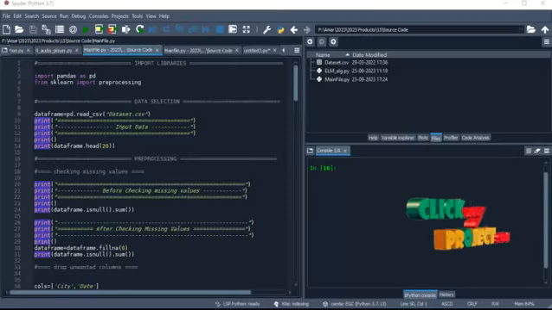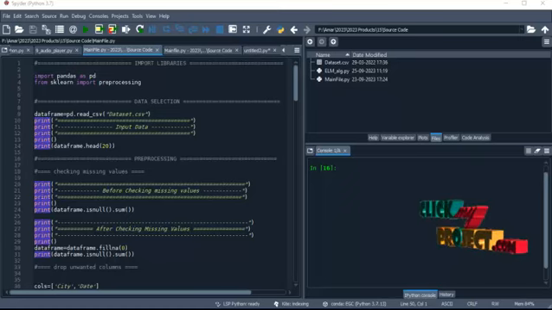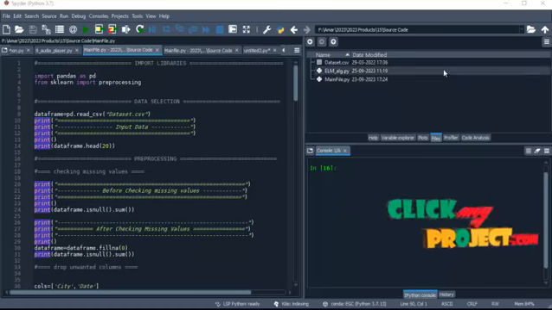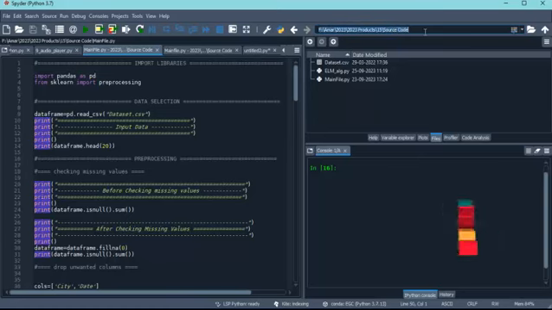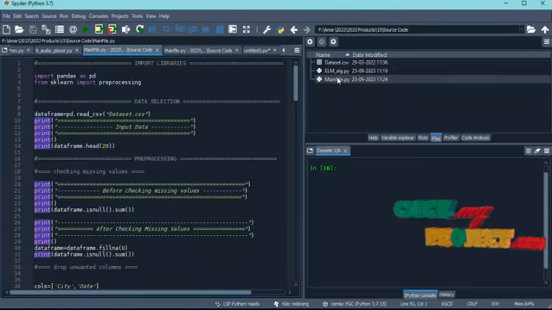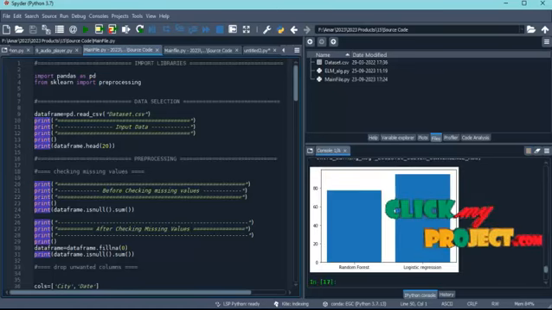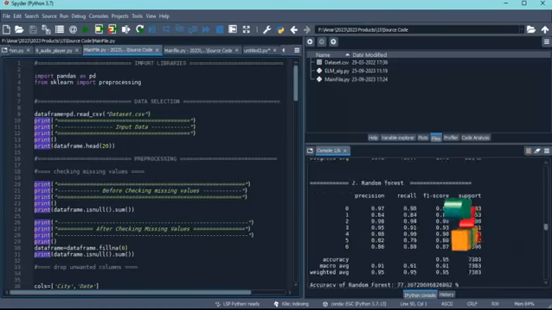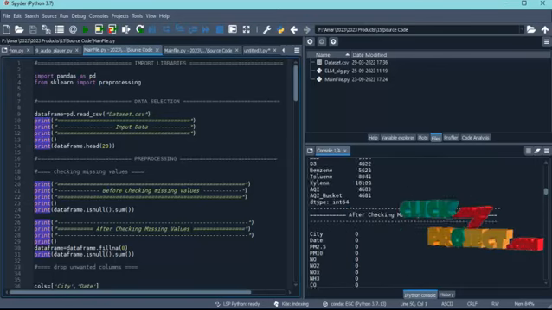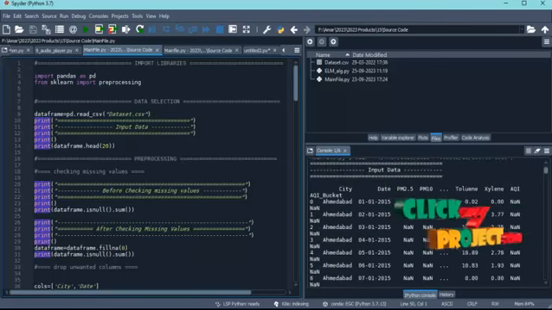Now we're going to discuss the running procedure of the process. At first, open Spyder 3.7, then we have to change the current directory like this. After that we have to open the main file.py. After opening the main file.py, we have to click this run button. After clicking the run button, the process will start one by one. It will be executed in the console window. The results are shown here. Now this is the input data. The input data consists of these attributes. These are the data present in this data set.